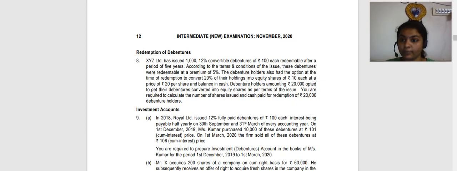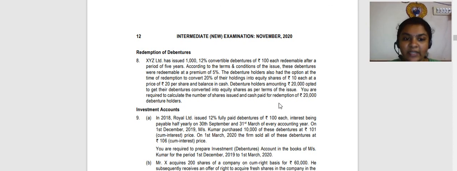Let's see a question from the November 2020 RTP, your latest RTP question. XYZ Limited has issued 12% convertible debentures of rupees 100 each, redeemable after a period of 5 years. According to the terms and conditions of the issue, these debentures were redeemable at a premium of 5%. Debenture holders had the option at the time of redemption to convert 20% of their holdings to equity shares of rupees 10 each at a price of rupees 20 per share. So this price is 20 per share but face value is rupees 10.